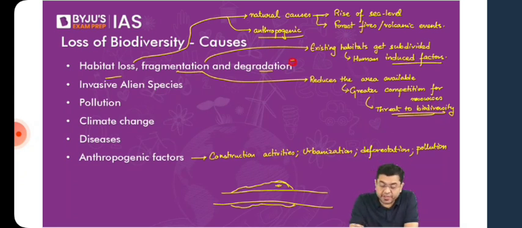Then we have the process of degradation. Degradation of a habitat means the quality of the existing habitat will also reduce. The ability of the habitat to produce better quality food, nutrients, and the wide variety of sources of nourishment starts taking a hit. So this will degrade the existing quality of the habitat. The existing habitat deteriorates.